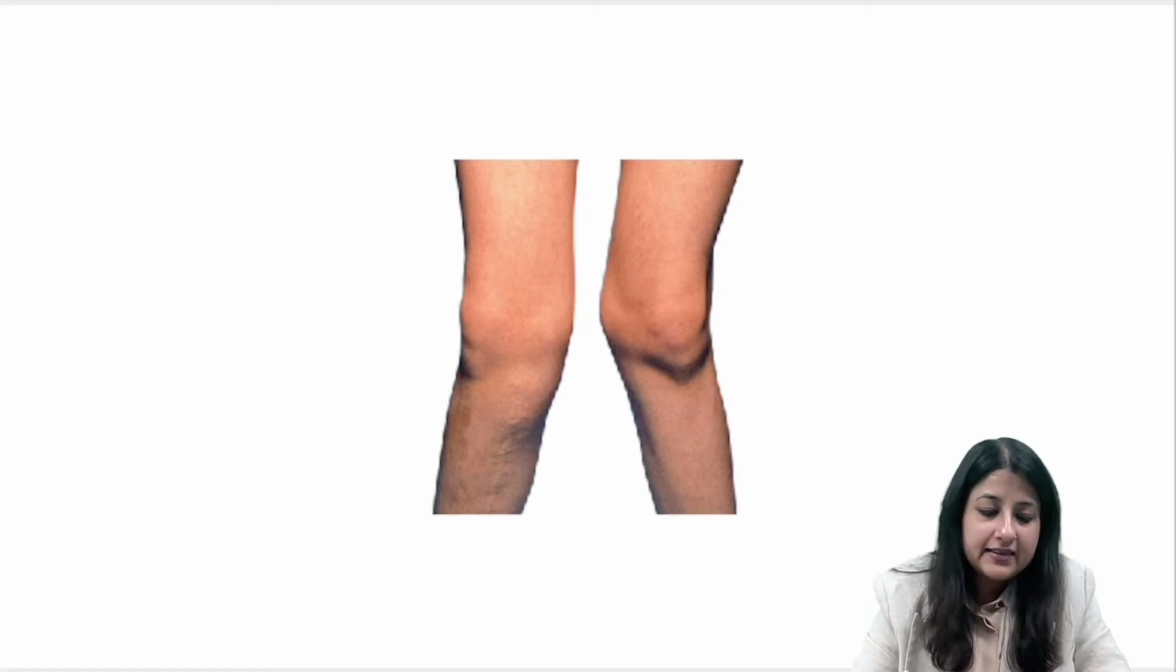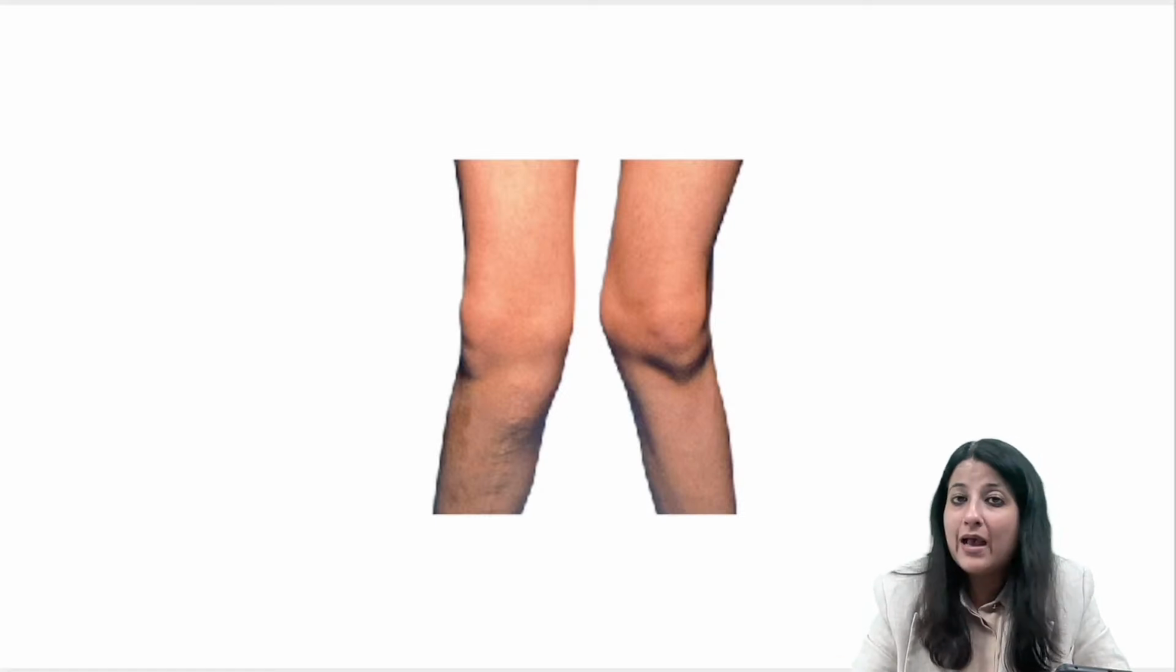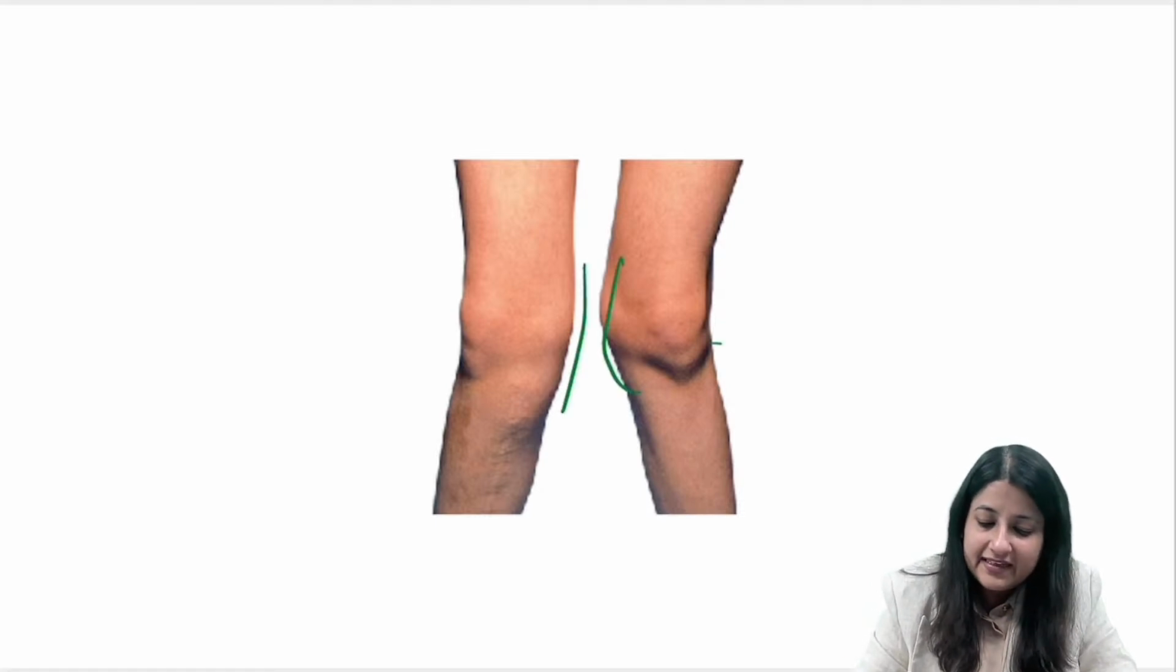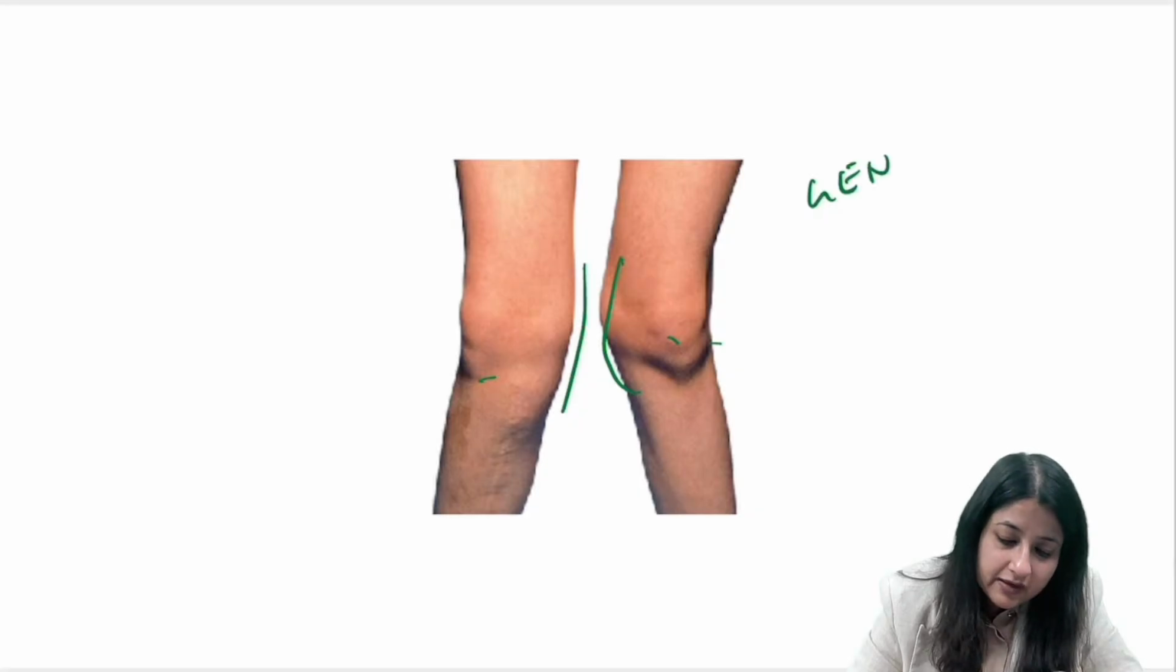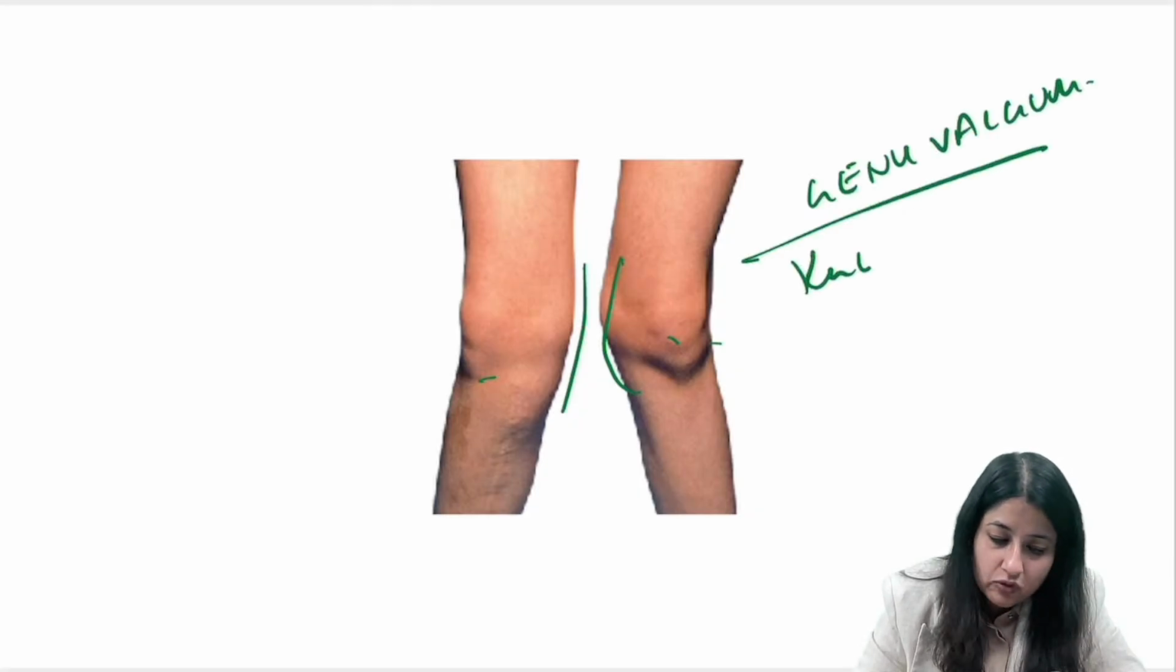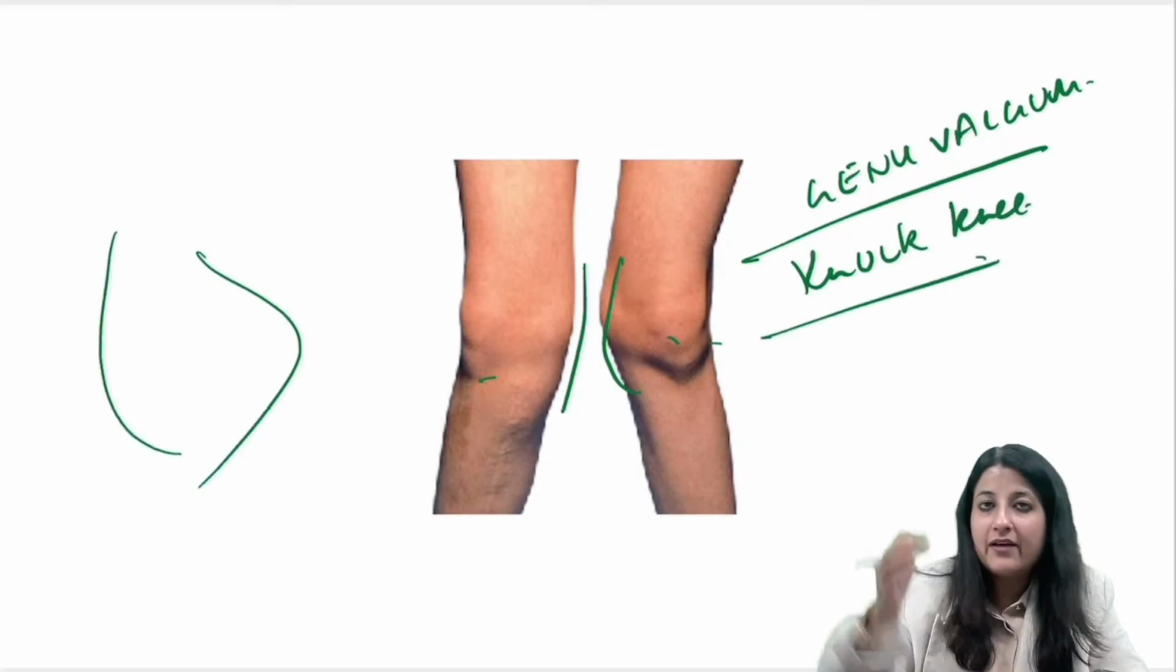Okay, what is this? Is it genu varum or is it genu valgum? So I have told you, गम से नीज जुड़ गए. This is what? Genu valgum. Okay, genu valgum. And you could also call it as knock-knee. You could also call it Knock-knee syndrome. This one where you have the bow legs.